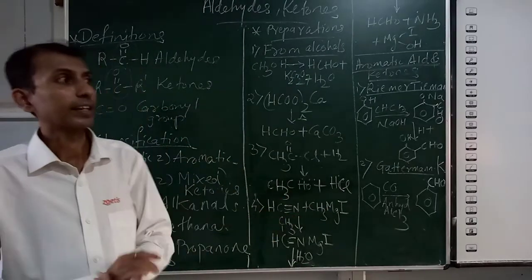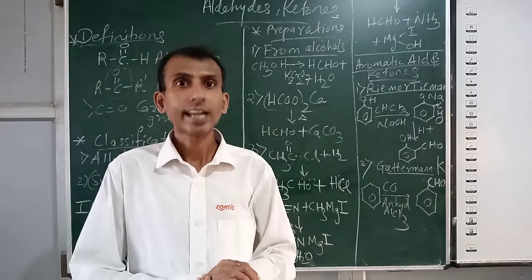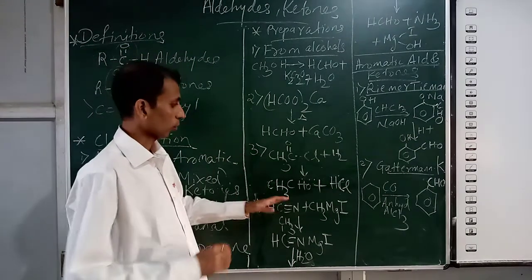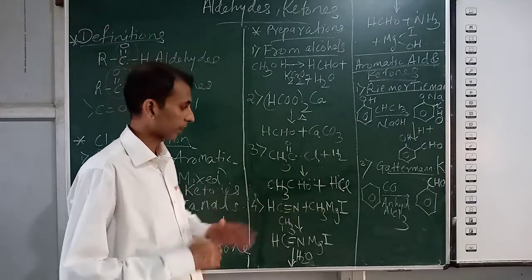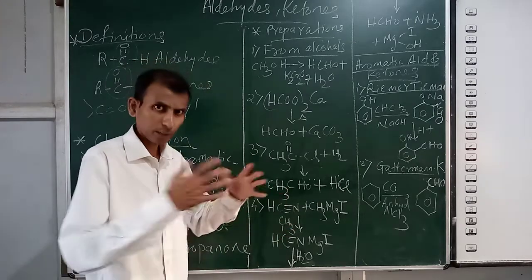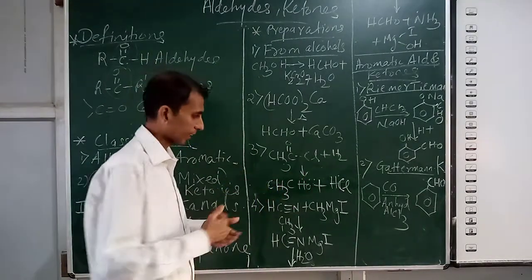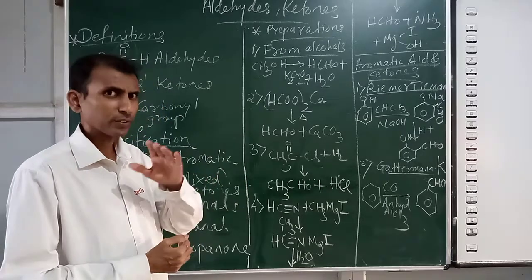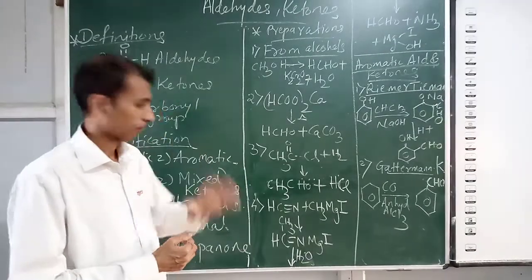Fourth method, hydrogen cyanide reacting with Grignard reagent. Grignard reagent reactions are very important reactions. So the cyanide compound reacts with the Grignard reagent. First you get the addition product, both molecules get added, and you get an intermediate, which is not the final product and is very unstable.